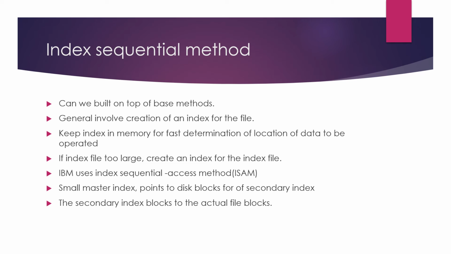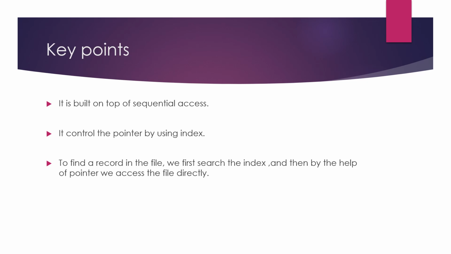Index means maintaining an index, which constructs the index file. It is going to contain pointers to the various blocks or various records contained in your actual files. So IBM makes use of this. It is order by order. And index with relative access, we know that it allows random access to all those records on the random blocks. The index is going to contain a pointer pointing to those actual disk blocks. A small master index points to disk blocks of the secondary index. The secondary index points to the actual file blocks.